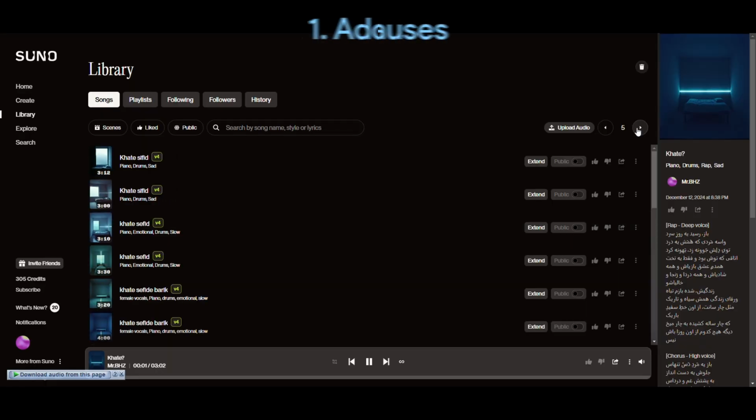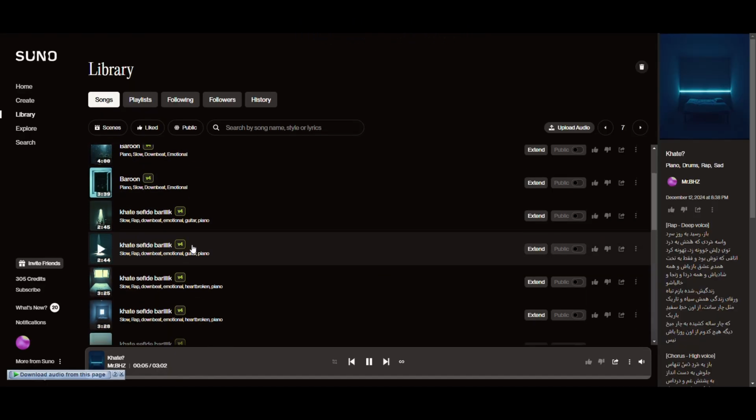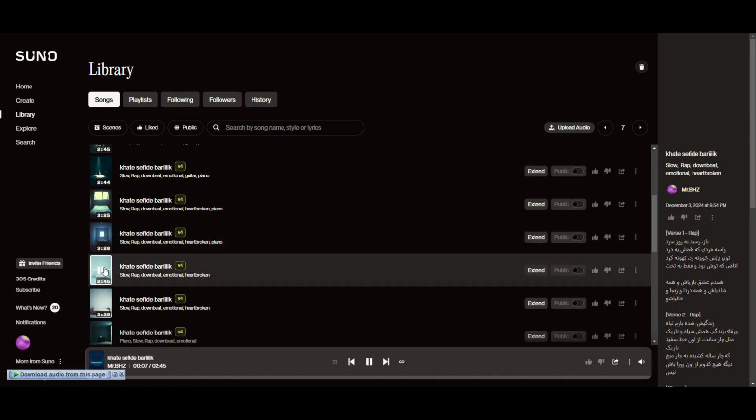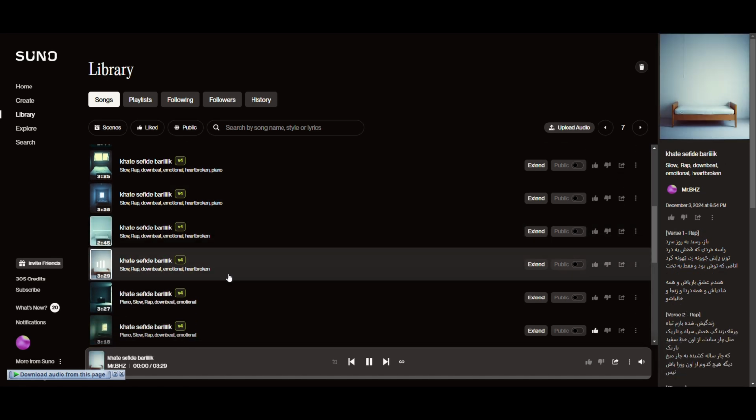So the first trick, if you want to build a song with lyrics: for pauses, you need to use a comma or go to the next line. Take this song as an example, although the lyrics are in Persian. Some of you may not understand it, but it's okay. I'm just going to show you how it works. As you can see, I used commas in the lyrics.